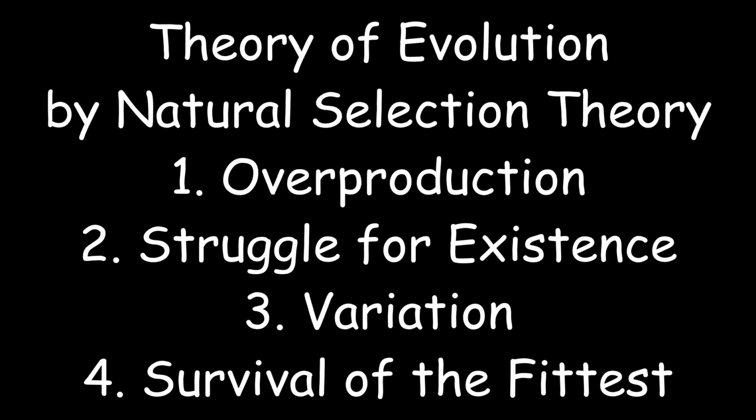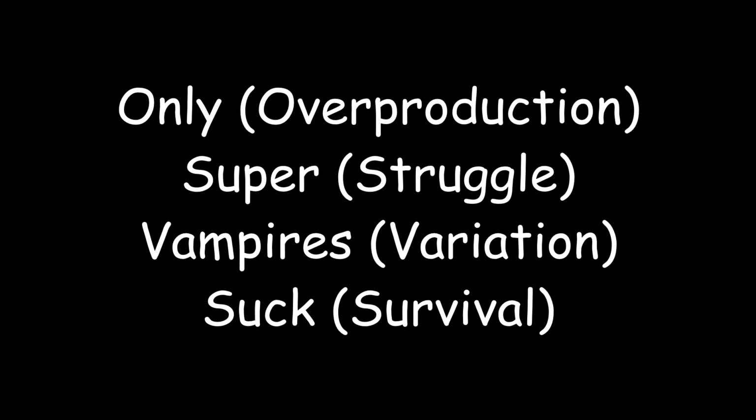But in the end, Charles Darwin's theory of evolution by natural selection has 4 main points. It's that organisms overproduce, struggle for existence, have variation, and that they survive to be the fittest. Or you can remember this as only super vampires suck.